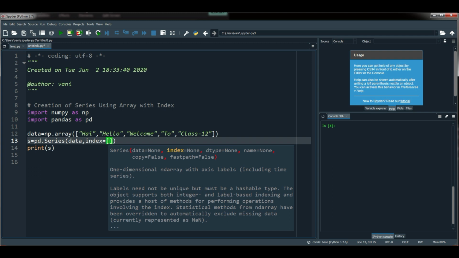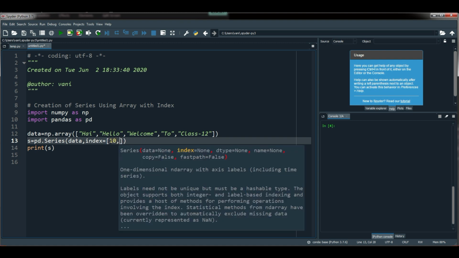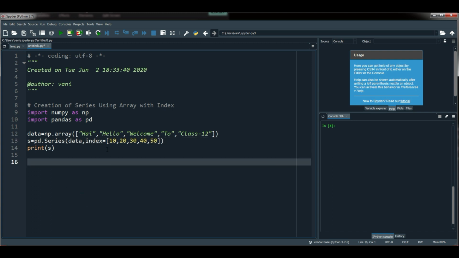Means the number of elements you have passed here, that is 5. So here you need to pass 5 elements in the index. Let's say I am passing 10, 20, 30, 40, 50. So these are my index elements.